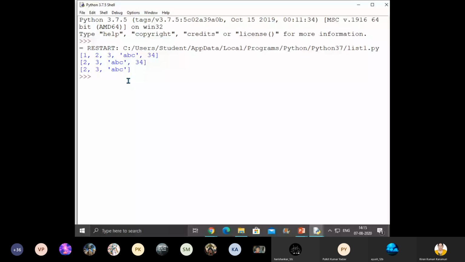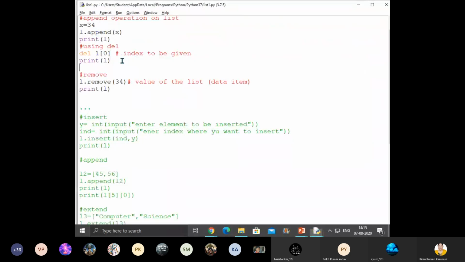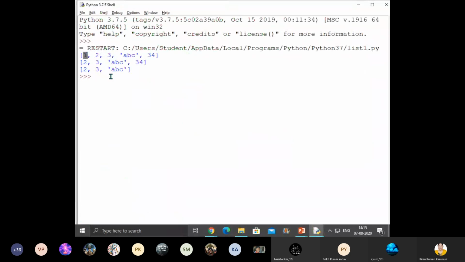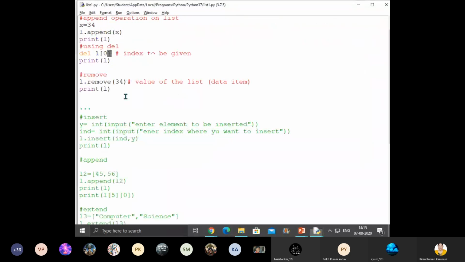See now, for example, element 1 is removed or not? You can see, whatever is at index 0 is removed or not? Yes. So next we have removed 34 from here. Is it clear, children? If the index is given, according to that index, whatever value is there, we do not know what value is there, that will be removed. Index only we are telling. Is it clear to everyone?